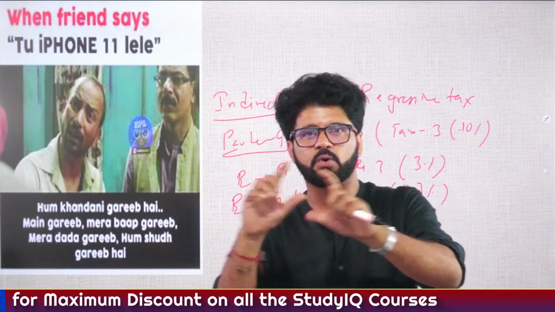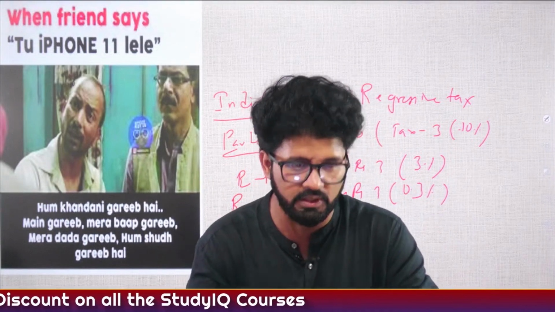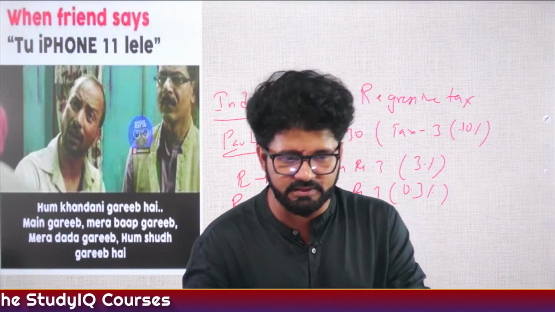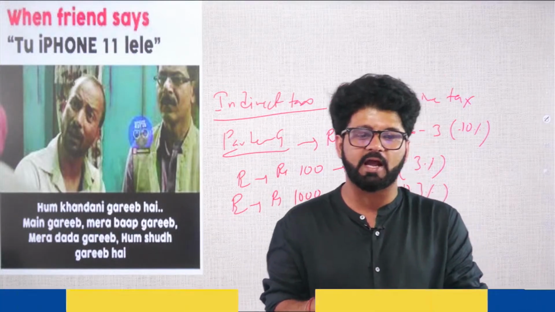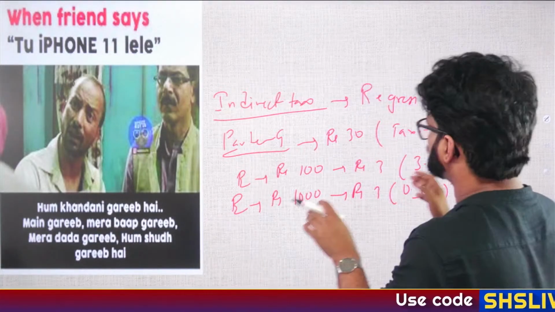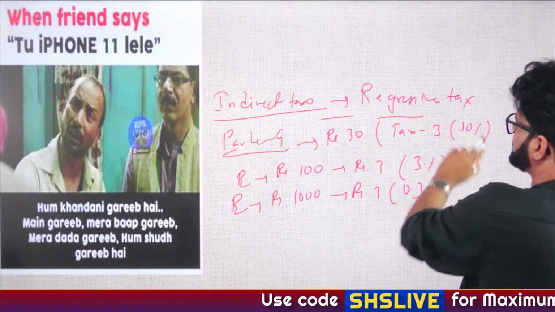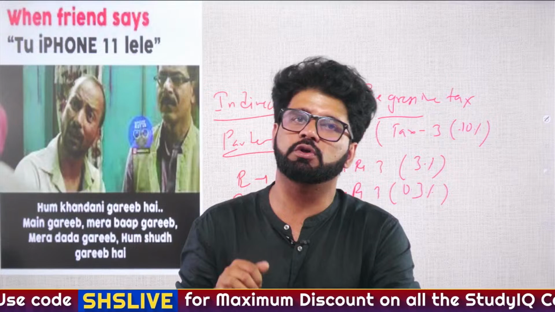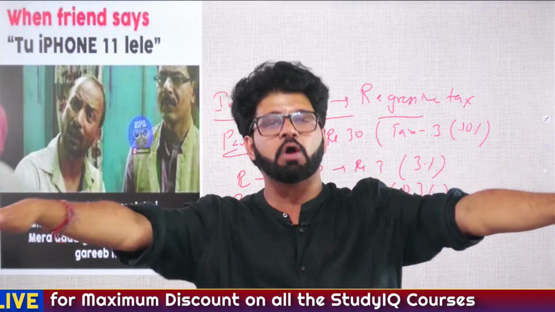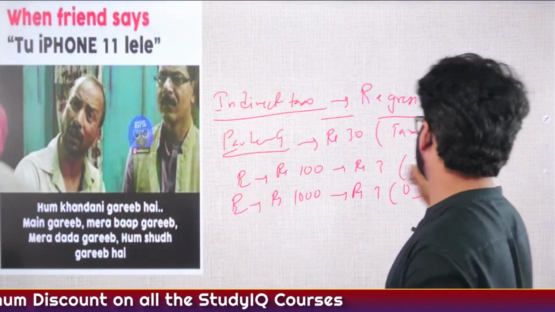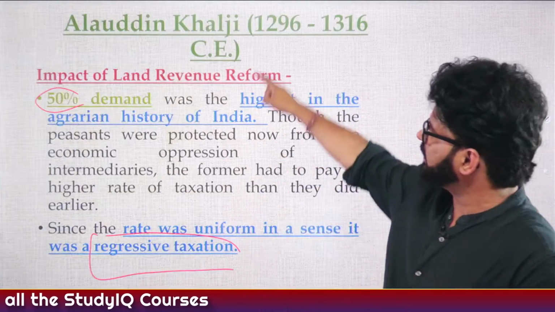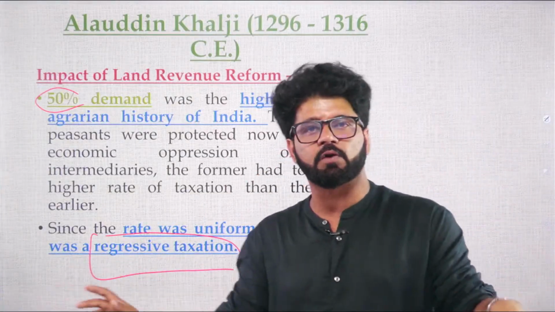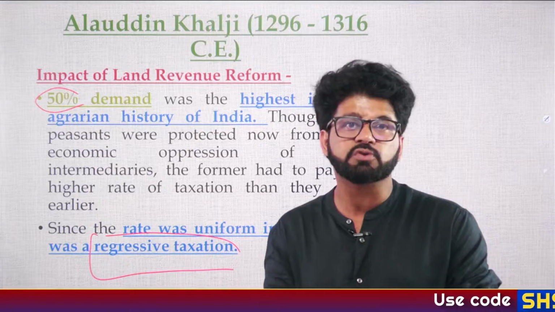Regressive taxation, progressive taxation, you have to understand these words. Progressive means as income increases, tax increases. Regressive means poor pay more tax and rich pay less. So hope you understood how indirect taxes are regressive taxes. UPSC has already asked questions on this, whether indirect tax is a regressive tax or not. Since it is equally applicable for all, it will impact the poor more, and yes, it is an indirect tax. That's what they are also saying here. Alauddin Khilji, 50% tax for all. Poor people will be impacted more because their earning is less.